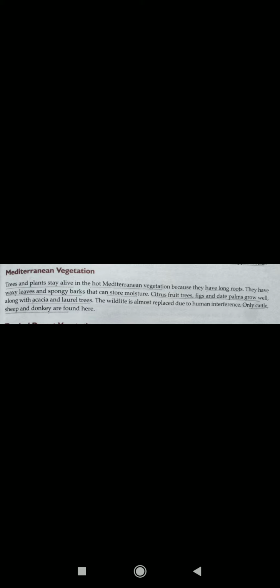Citrus fruit trees, figs, date palms, acacia and laurel trees are the types of vegetation found in the Mediterranean region, and there is hardly any wildlife due to human interference or human encroachment. So only cattle like sheep and donkeys are found in this region.